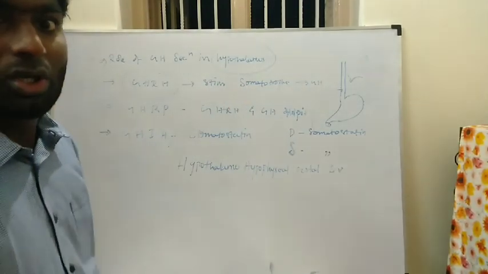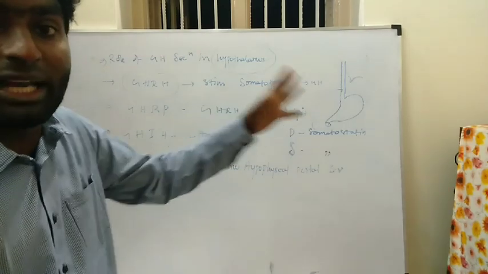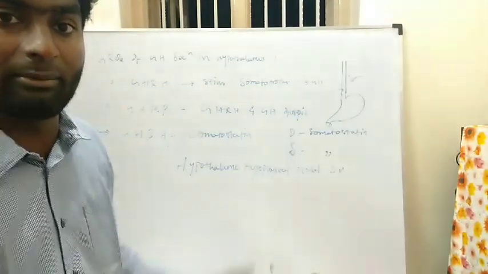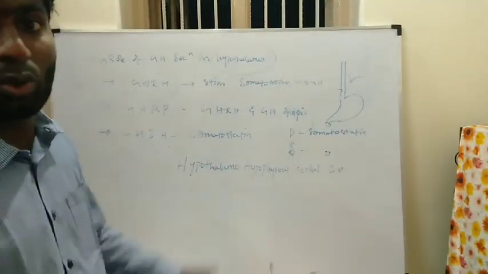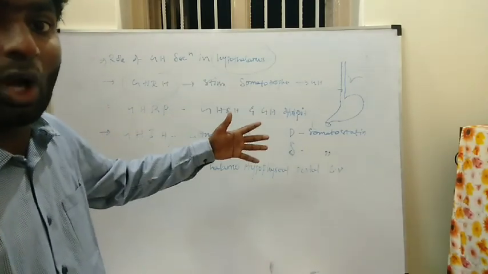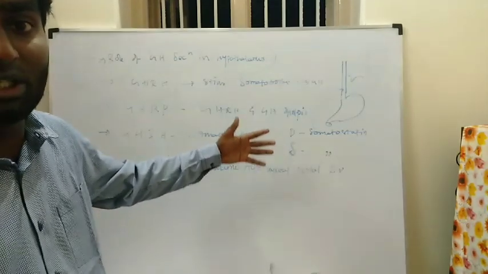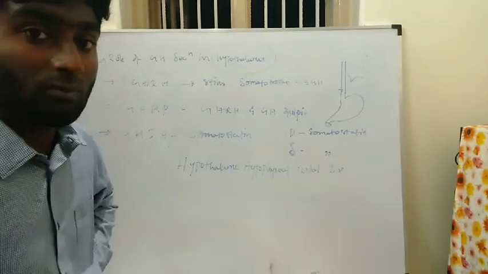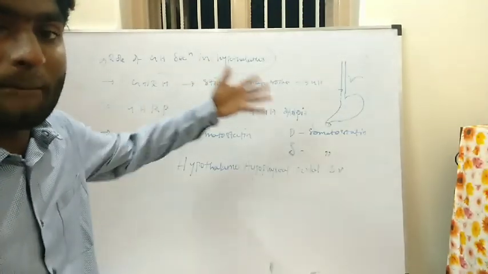Okay, this is the essay question. If the growth hormone question is asked, you have to write the secretion, how the growth hormone gets secreted by the somatotrophs. What are the actions of the growth hormone? Two actions of its hypersecretion are gigantism and acromegaly. Next is the hyposecretion of the growth hormone. It leads to dwarfism.